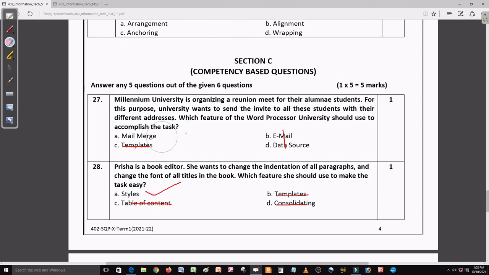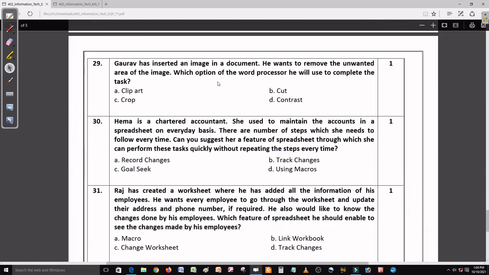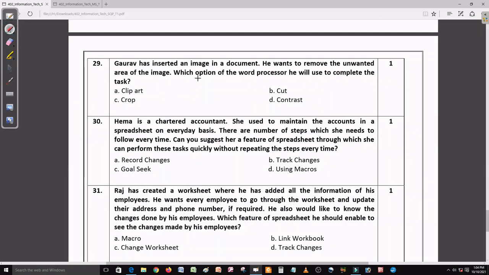Now let me move to the next question, question number 29. So this is our question number 29. Gaurav has inserted an image in a document. He wants to remove the unwanted area of the image. Which option of the word processor will he use to complete the task?